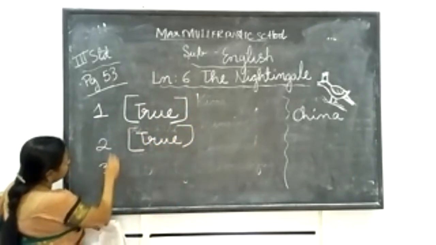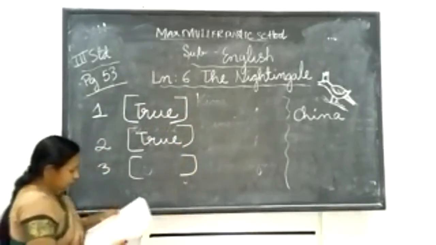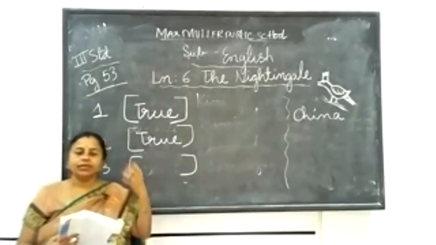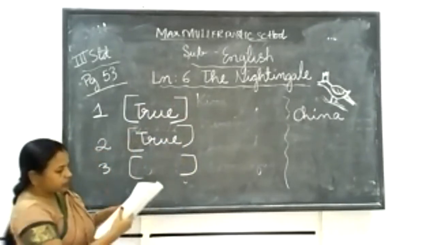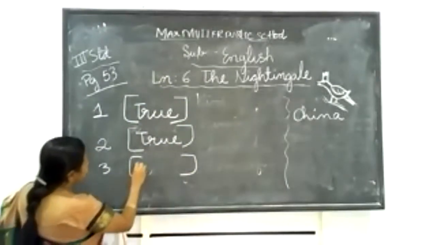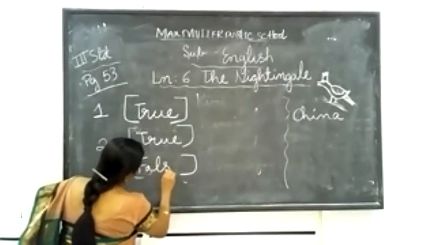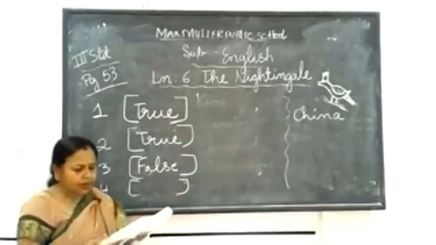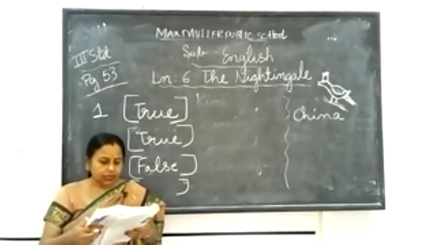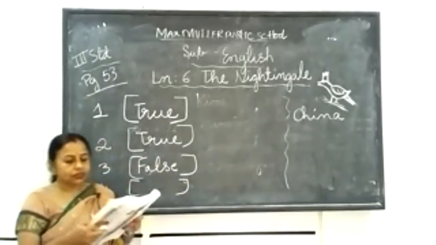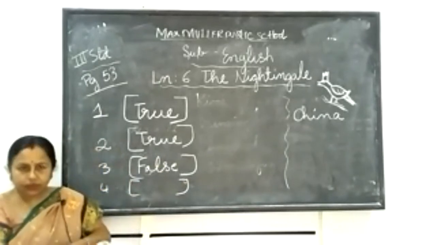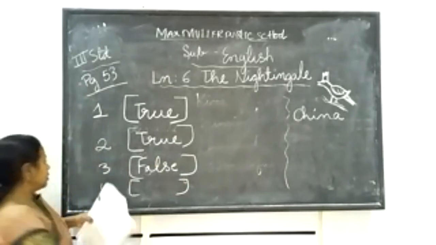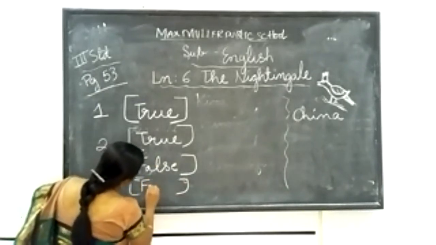Number three, the toy bird had a crown of gold. No, it was made of gold, but it had a crown of diamonds, not gold. So the third one is false, you write. Number four, the emperor did not like the songs of the toy bird. Yeah, he was liking them. In the beginning, everybody was liking the toy bird's songs also. So it is false. He was liking. So the option is false.